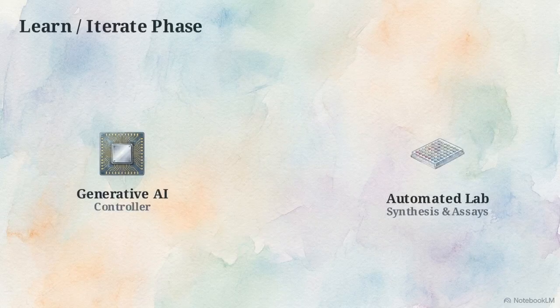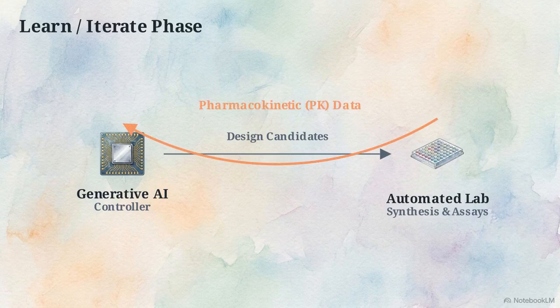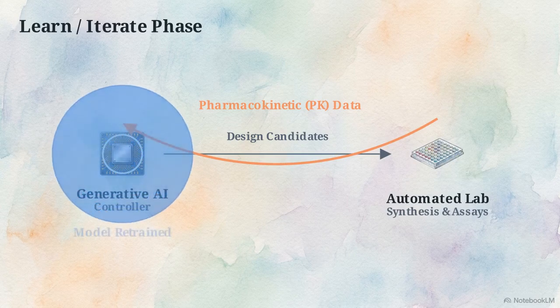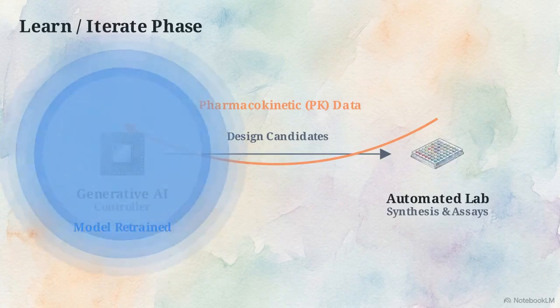The candidates then cross into automated lab systems for physical synthesis and assays. Crucially, the in vitro pharmacokinetic data is immediately fed back into the AI. Every physical test updates empirical data, continuously retraining the model for the next cycle.